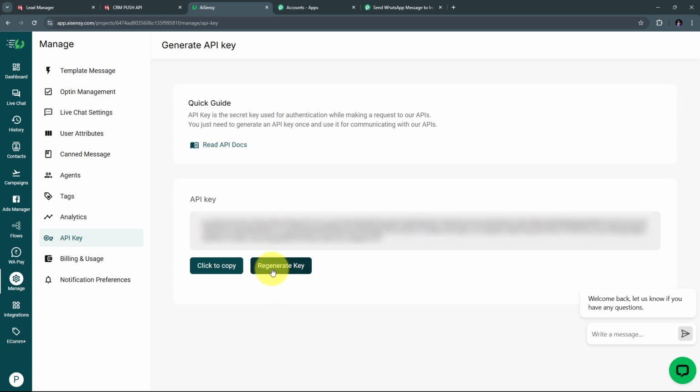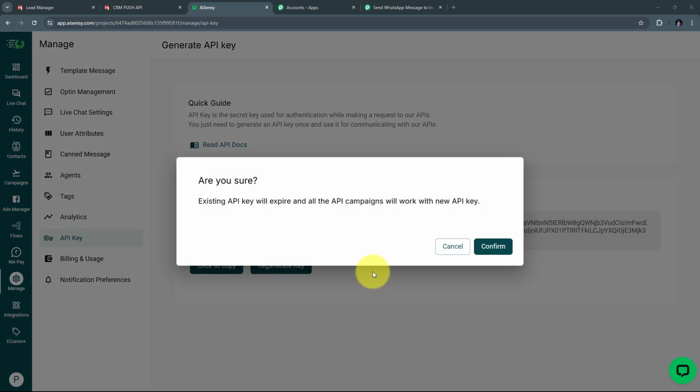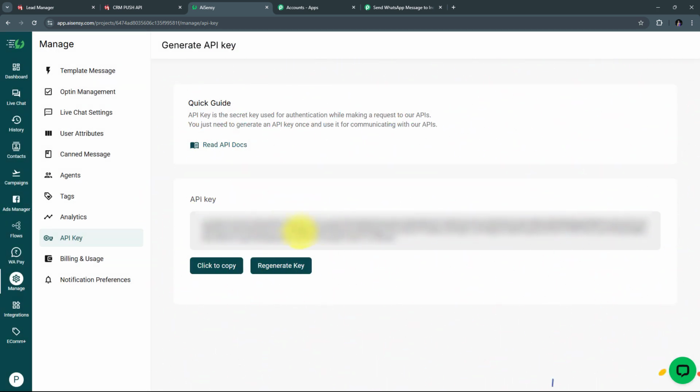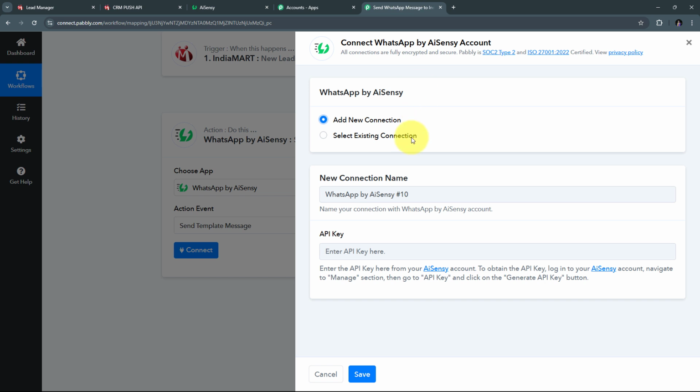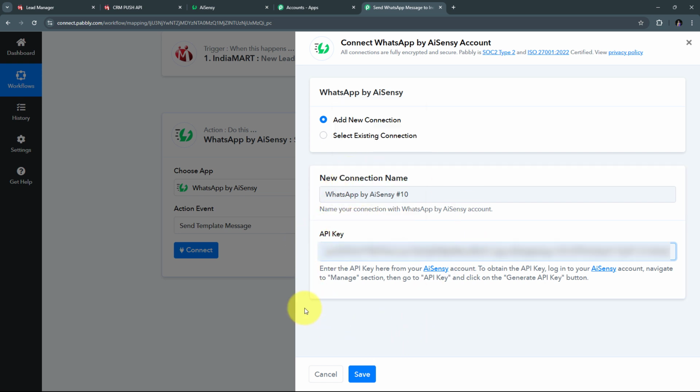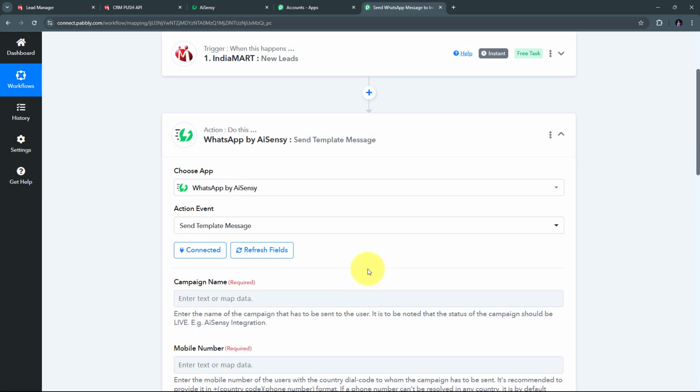So I'm going to first regenerate this key and I'm going to click on confirm. Now here this is my API key and I need to copy this and paste that in Pabbly Connect. So I'm going to click here to copy and go back to Pabbly Connect, and here in this tab of API key, I'm going to paste my API key that I've copied from AI Sensei. Now I have filled all the required details. So I'm going to click on save and here I've connected WhatsApp by AI Sensei with Pabbly Connect.